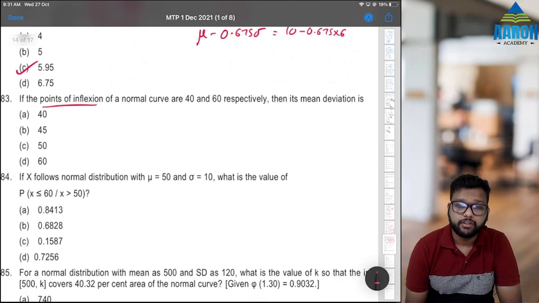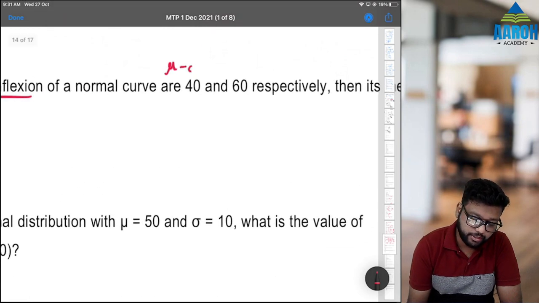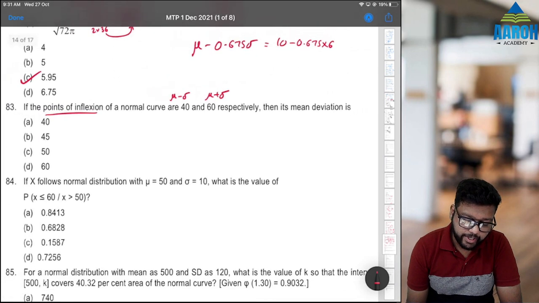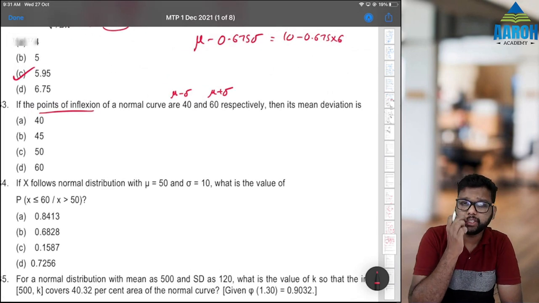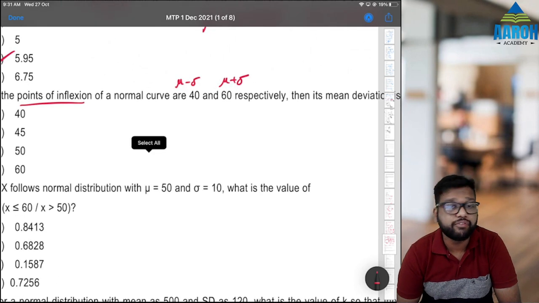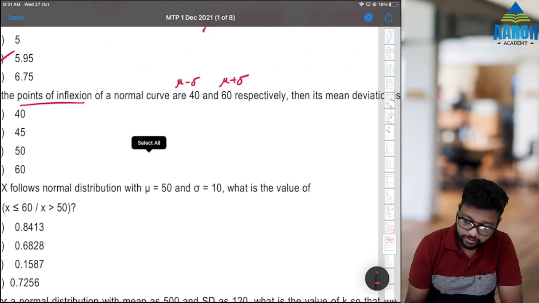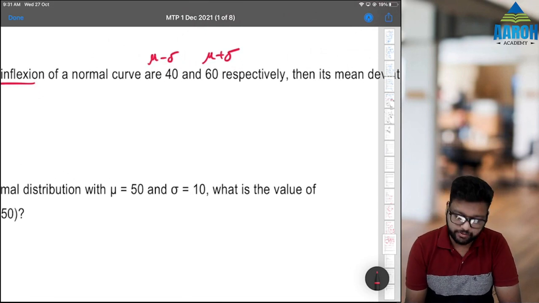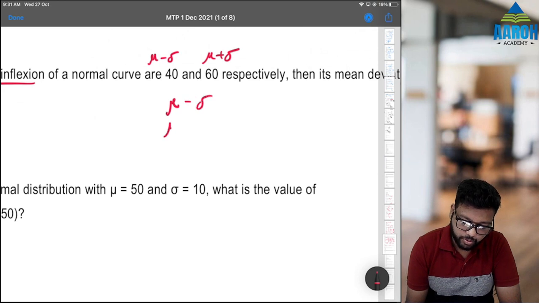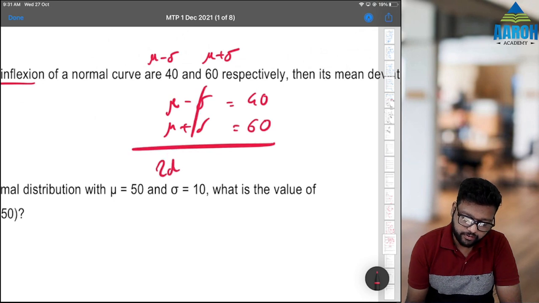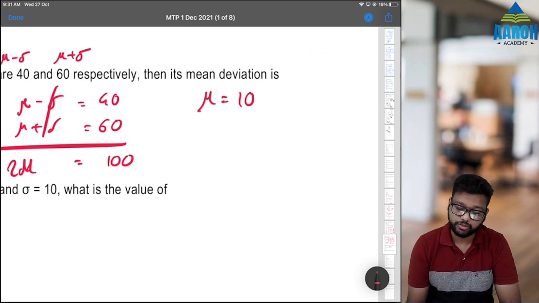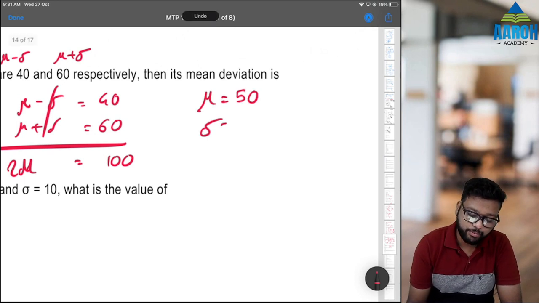Points of inflection. Points of inflection, mu minus sigma and mu plus sigma, are 40 and 60 respectively. Then what is its mean deviation? Okay, now here the options are a bit wrong. This is from the module, they have copied it as it is. In the module also the options are wrong. So understand, mu minus sigma is 40 and mu plus sigma is 60. Let's add them. If we add, 2 mu is equal to 100. That means mu is 50 and sigma will be 10, right?